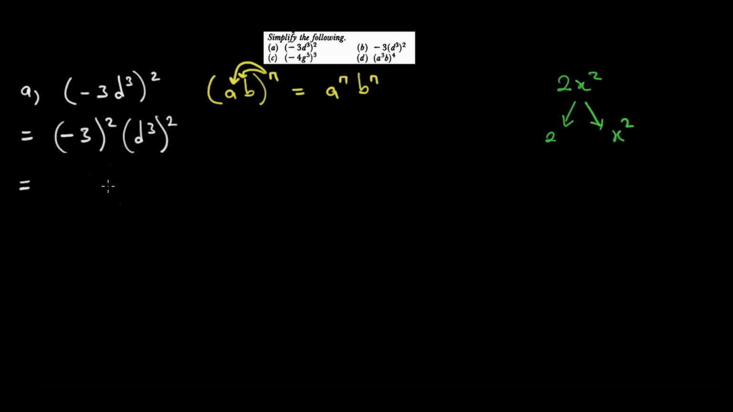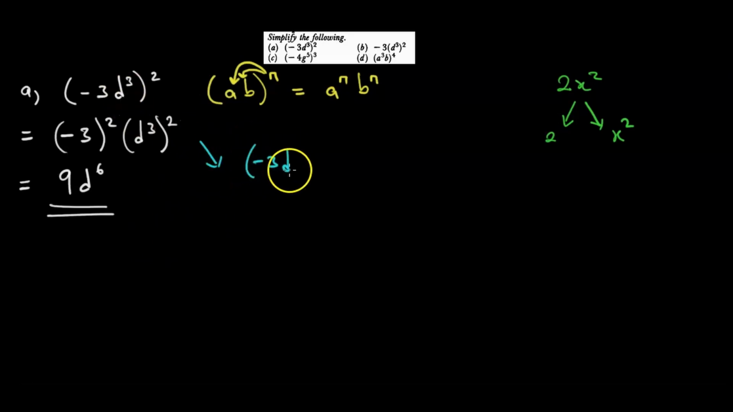Minus 3 squared is minus 3 times minus 3, which gives us 9. Then when we come to d, our powers multiply, 3 times 2 is 6. That will be our final answer. You can take this if you wish to see that what we have done is correct.